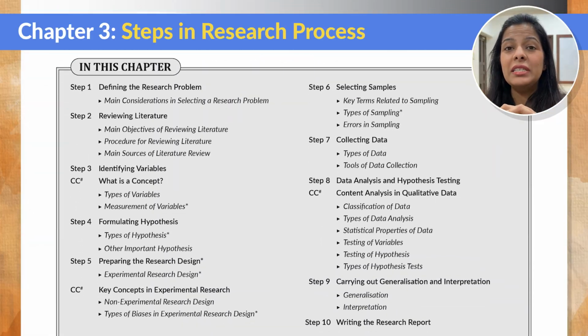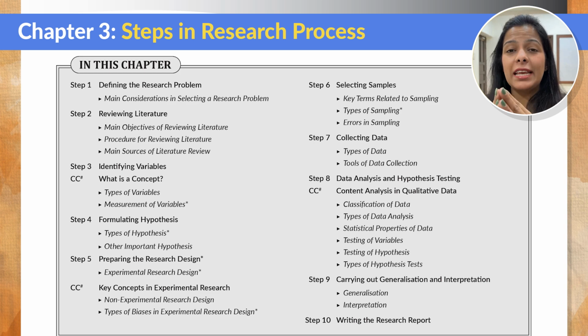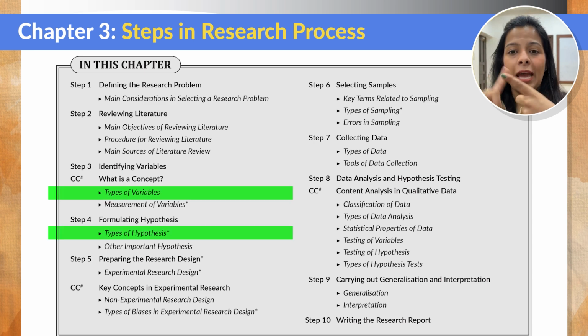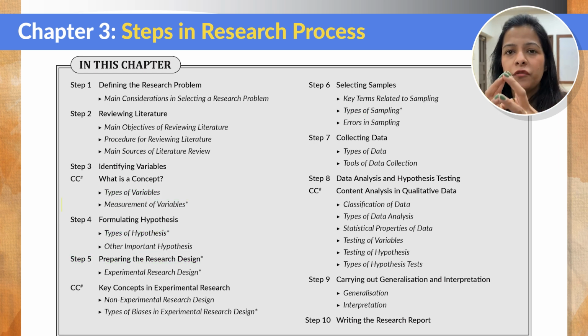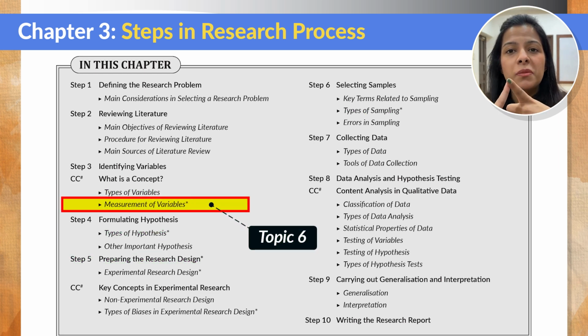Now let us move on to the next chapter of this unit, which is steps in research process. This is the longest chapter of this unit, and this comprises the main backbone of the entire unit, that is research aptitude. Out of this entire chapter, the most important topics that you should not miss out are variables, hypothesis, research design, and sampling. These are the four major important topics from where most of the time they are asking questions.